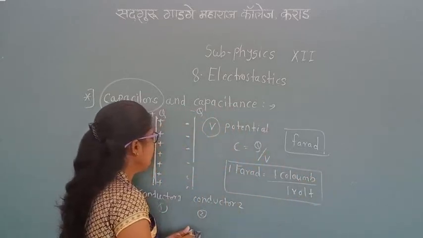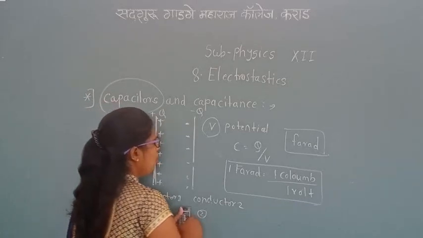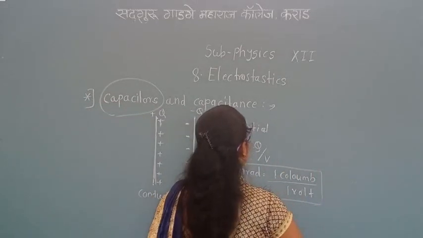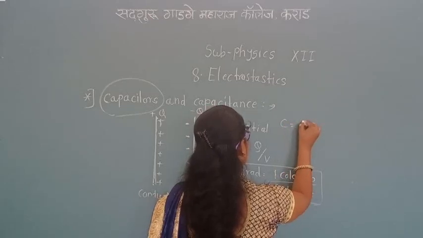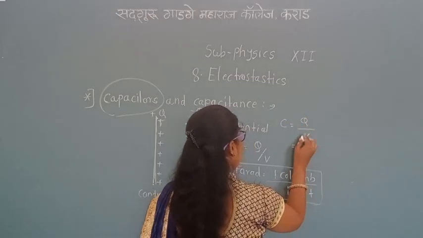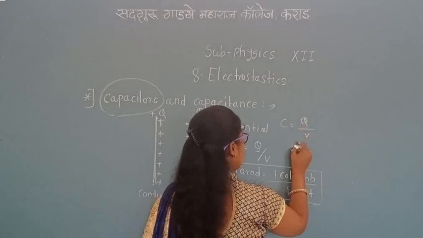Now what is the dimension of capacitance? C is equal to Q upon V. We can simplify this equation.